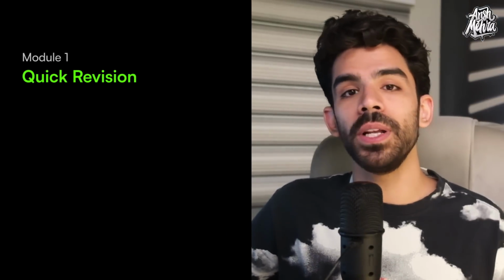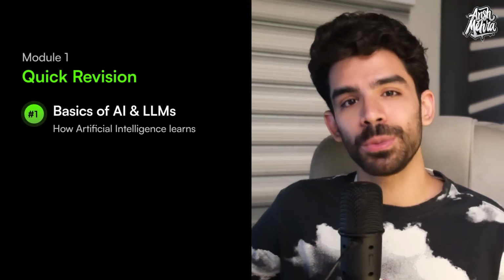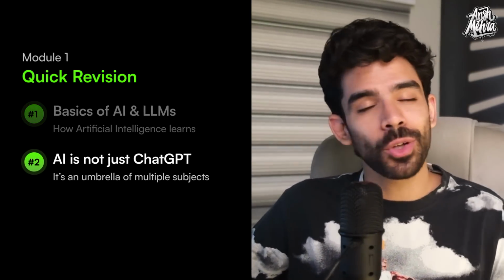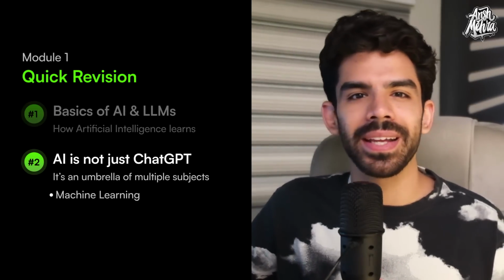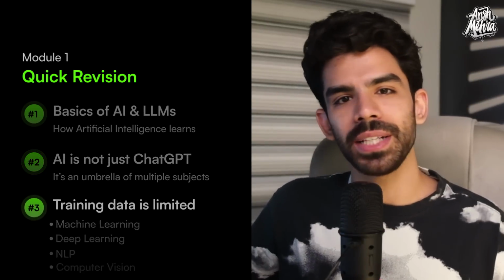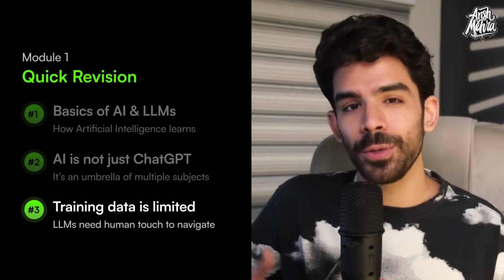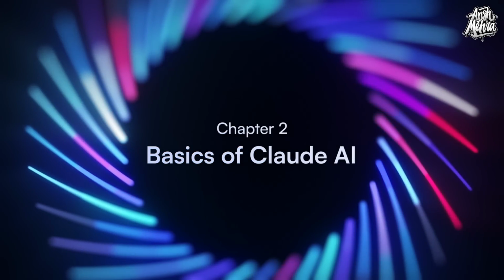Now, before we move to chapter 2, let's quickly revise what we learned in chapter number 1. We understood how AI learns and how large language models are an application of AI. AI has a lot of things, and it's not just ChatGPT. It has a whole squad of subjects like machine learning, deep learning, NLP, and computer vision. LLMs like Claude and ChatGPT are trained on limited data, so they need our human touch and human intervention to navigate the nuances of the real world. If that is clear, let's start with chapter number 2, Basics of Claude AI.